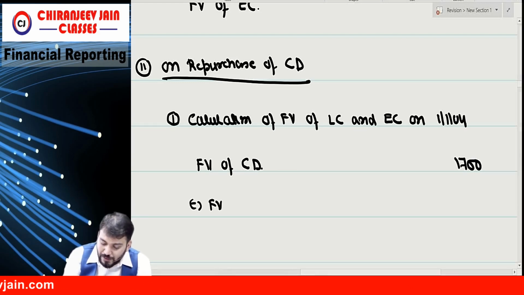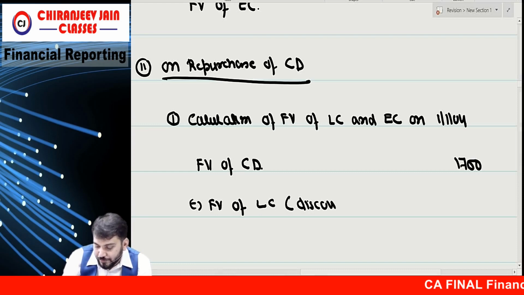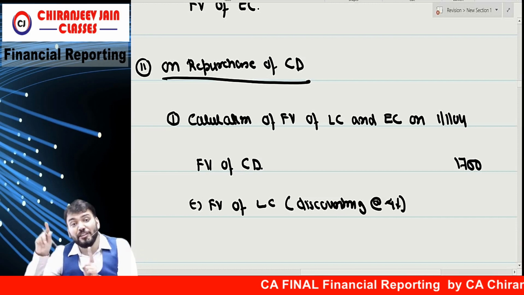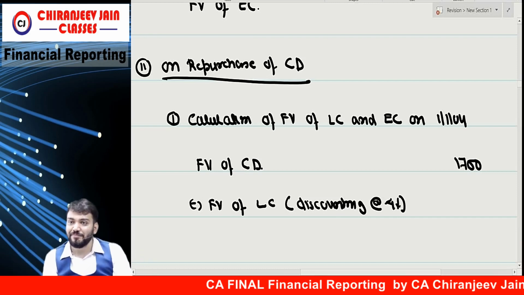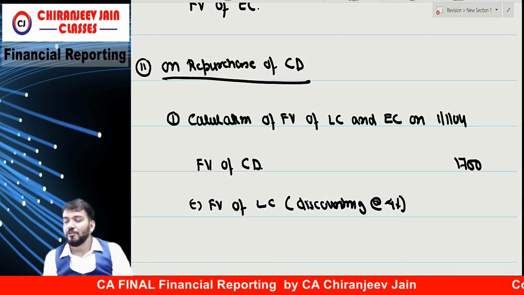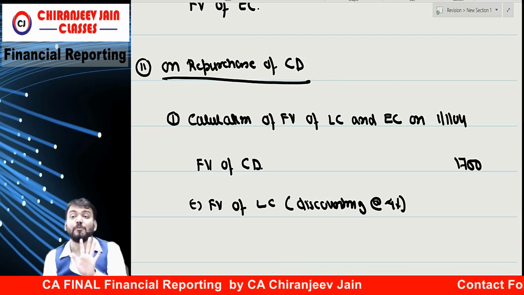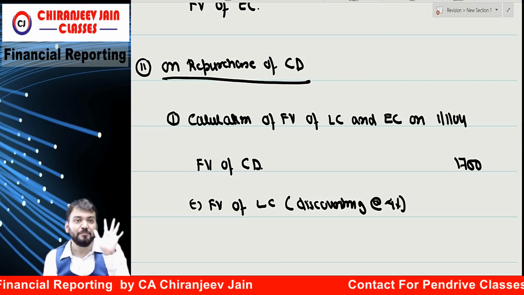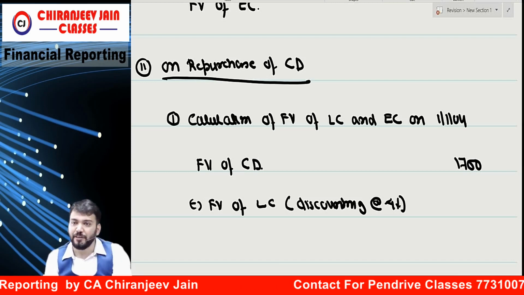The fair value of the liability component, which will be calculated by discounting at what rate? At the rate of 4%, for the remaining contractual cash flow. Remaining contractual cash flow means 5 years, which means 10 half years.